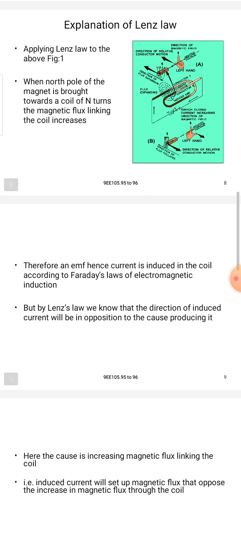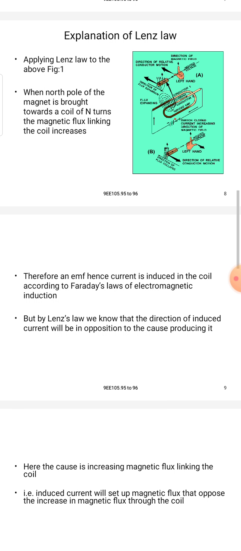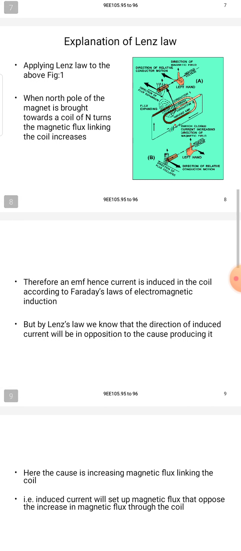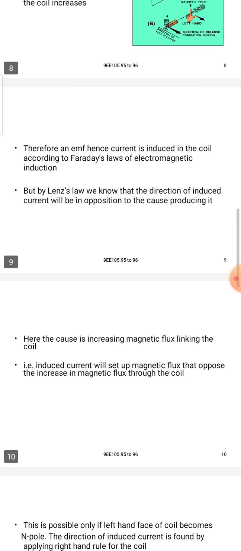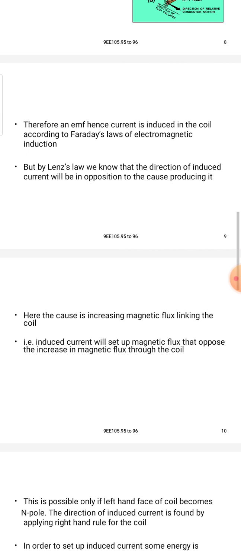When the north pole of the magnet is brought toward the coil of N turns, the magnetic flux linking the coil increases. Therefore, an EMF and hence a current is induced in the coil according to Faraday's law of electromagnetic induction.